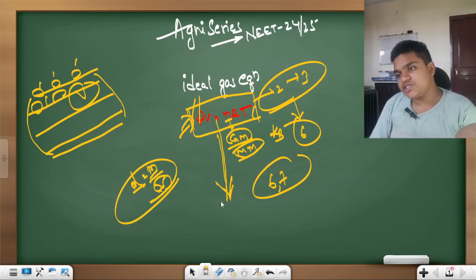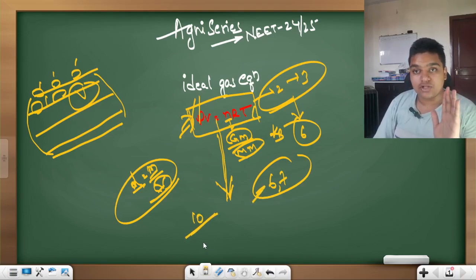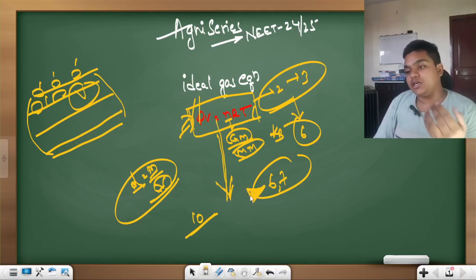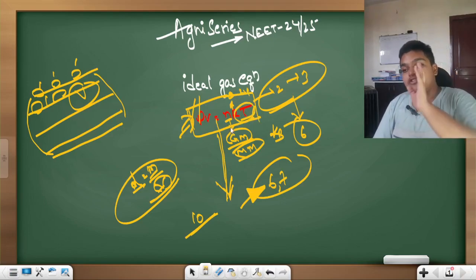once, initial days it may take time. Initial days it may take some 10 minutes to derive all the six, provided you know the basic formulas like density equals mass by volume, number of moles equals the given mass by molecular mass. You know how to calculate the molecular mass if a compound is given, and you know what this R is, the universal gas constant, and its value, 8.314. You have to know what T is, and which unit to put. So if you know these basics,